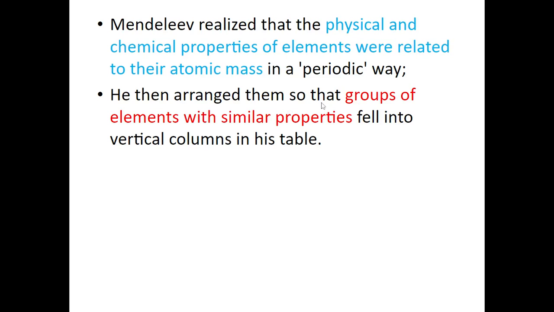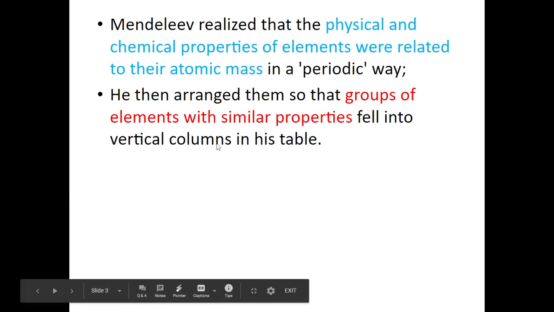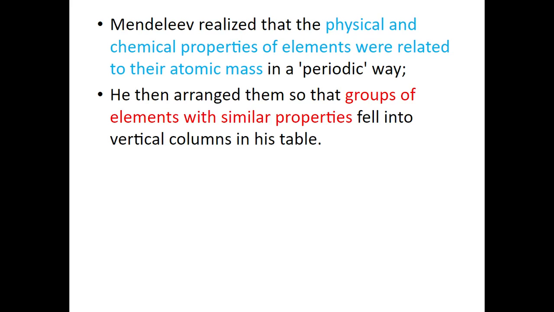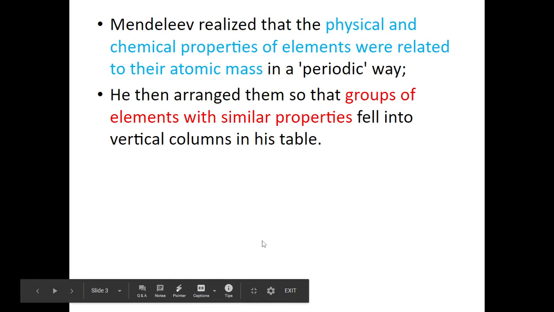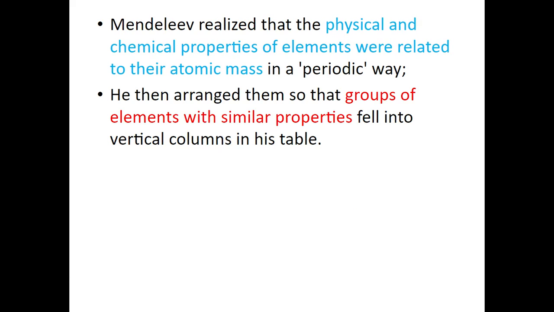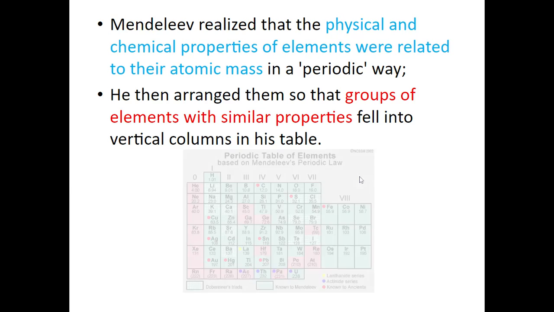He then arranged them in groups with their similar properties. They fell into vertical columns. The vertical columns of up and down, those are our groups or families. And we've already talked a little bit about how in the same group, the elements have the same number of valence electrons. So column 1 has 1 valence electron in its outer shell. Then we move into column 2, 2 valence electrons in their outer shell. We skip the transition metals, that big chunk in the middle, and we go to column 13. They have 3 valence electrons in their shell. So he didn't exactly know all of this, but he knew that they had similar properties. So that's why he put them in the same group.